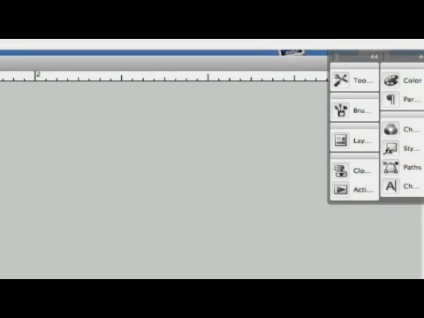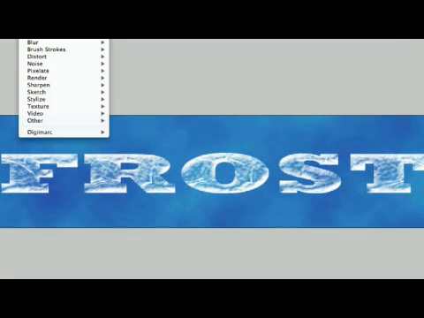So let's go here and do this again. Let's go to filter. We'll just reapply that again, like so. And as you can see, this has already broken it up nice, giving it that little bit of grunge effect onto it, like we've got a little bit of frost. So we're going to pause right here. We'll pick this up in the next part.